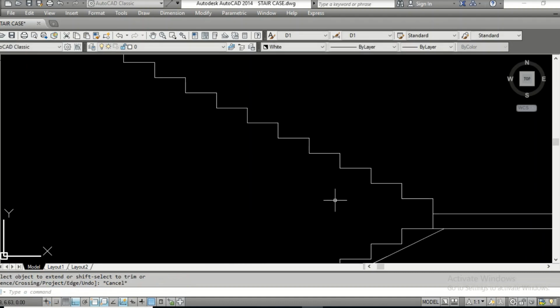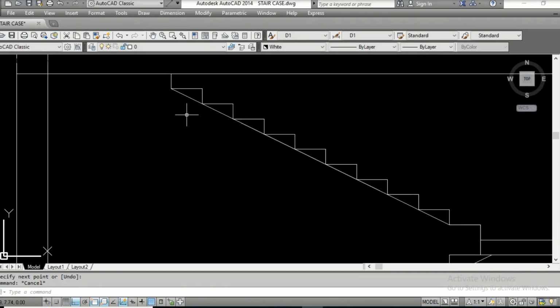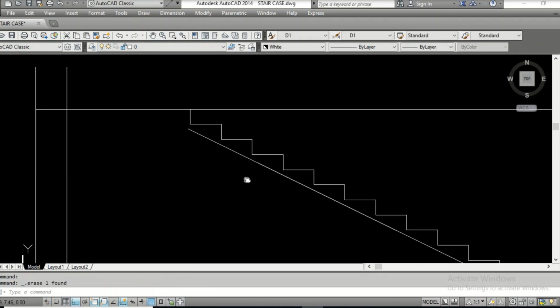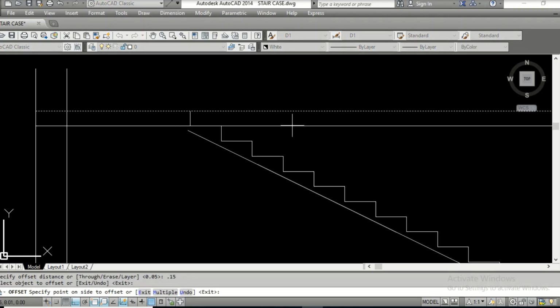Okay. We'll do the same thing here. Just join any two points here, then offset 0.05, this is nothing but the base slab thickness. We got the base slab. Okay, similarly offset 0.15 here, extend till here.